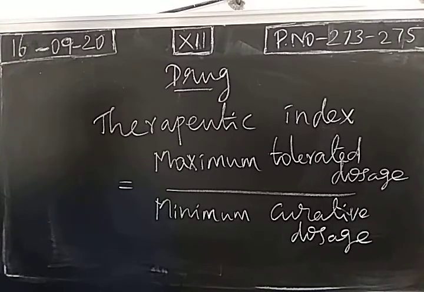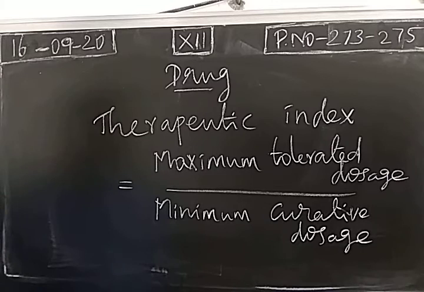This is calculated based on the maximum tolerated dosage. How much dosage can be taken from the drug? Beyond the maximum dosage, the drug will be toxic in nature and will make side effects, so you just take the allowed dosage.